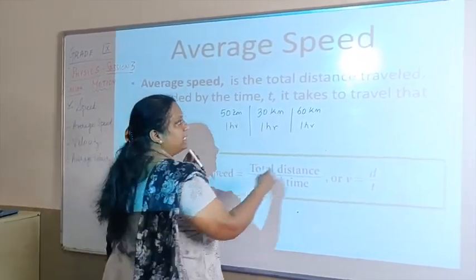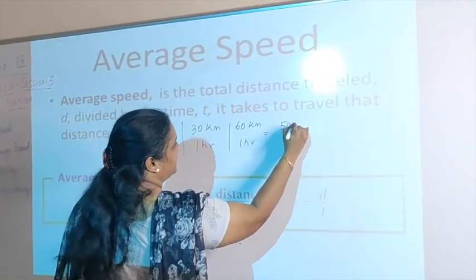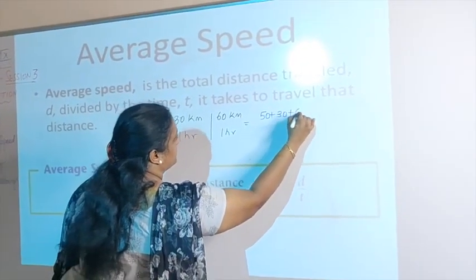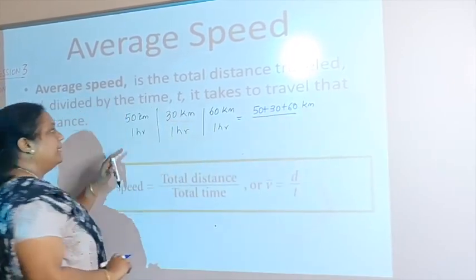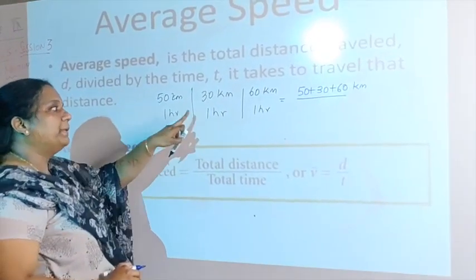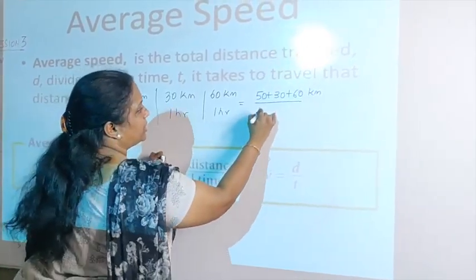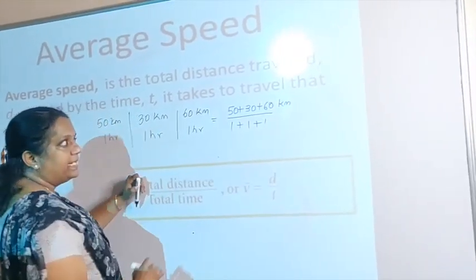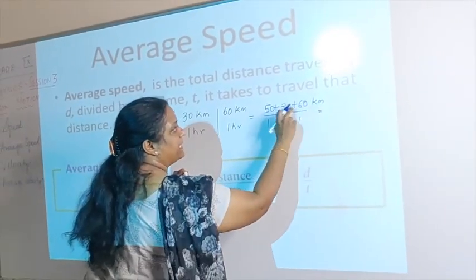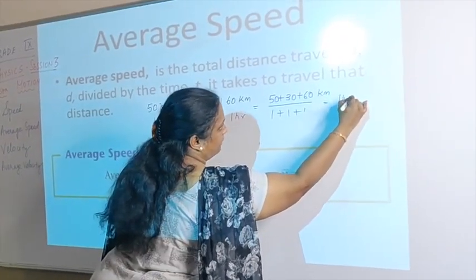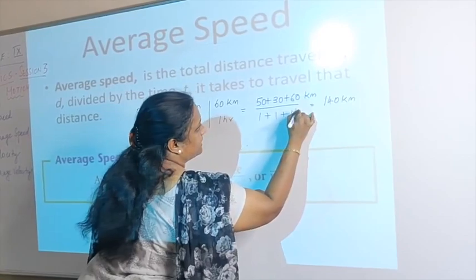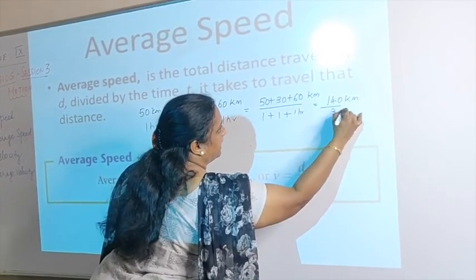So, which means I will be doing this 50 plus 30 plus 60 kilometers divided by the total time, 1 plus 1 plus 1, which is 3 hours, right? So, I will get here 50 plus 30 is 80, 80 plus 60 is 140 kilometers divided by 3 hours.